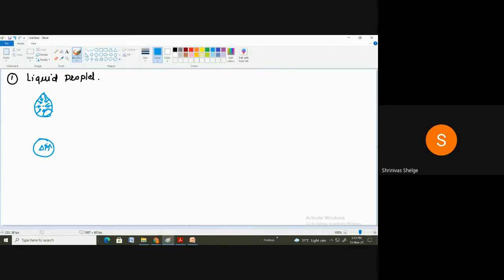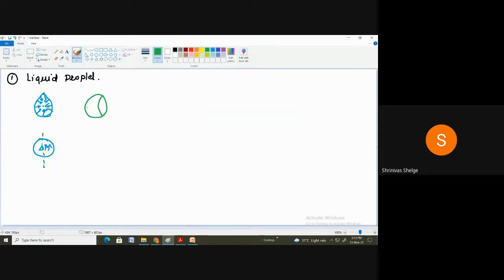Correct? So now we want to find out the relationship between this increase in pressure delta P inside the liquid droplet and the surface tension. So I will show you one diagram so that you will understand. I will take a cut portion of this liquid droplet. I will take a section from this position. Correct? So I will take the section of this liquid droplet like this one. You will find this is the half portion of it.